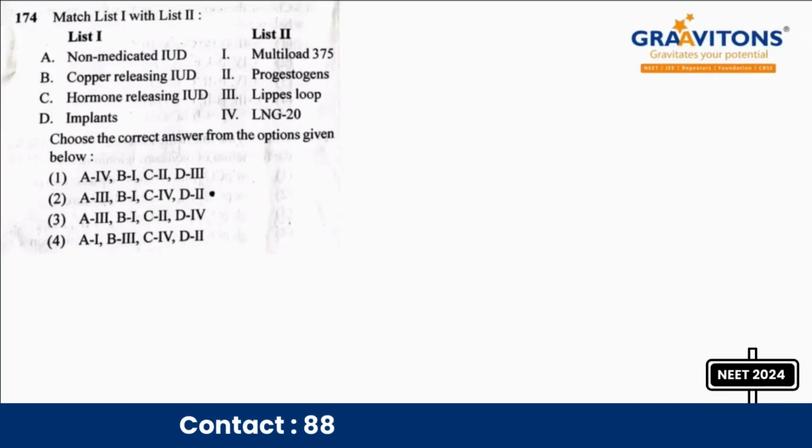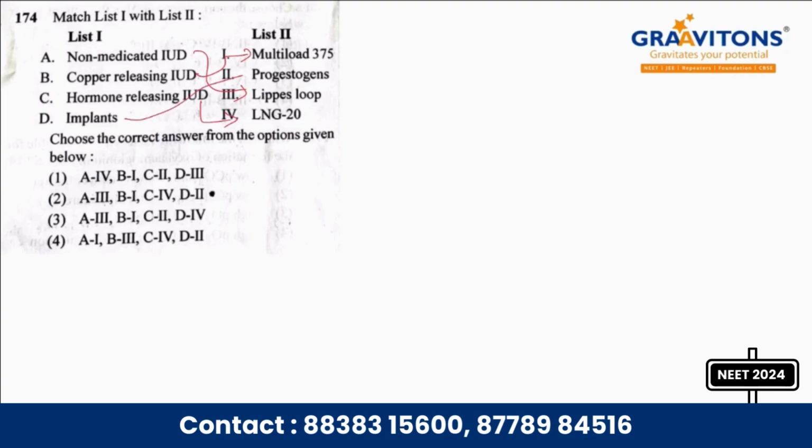Okay, then question number 174 match, which is from reproductive health chapter. Okay, non-medicated IUD, it is Lippes loop. Okay, copper releasing IUD Multiload 375, hormone releasing IUD is LNG 20, implants it is progestogens. Okay, so answer is option 2.